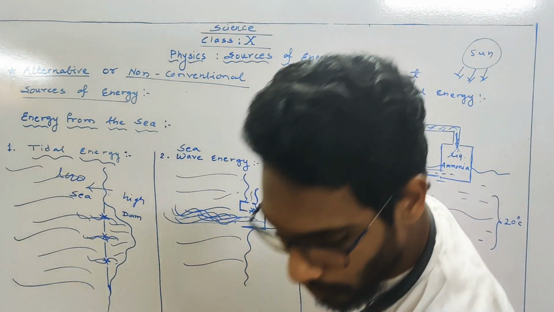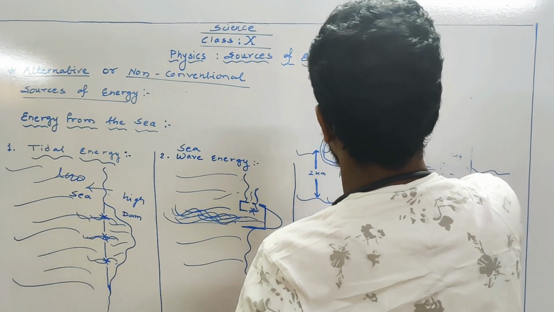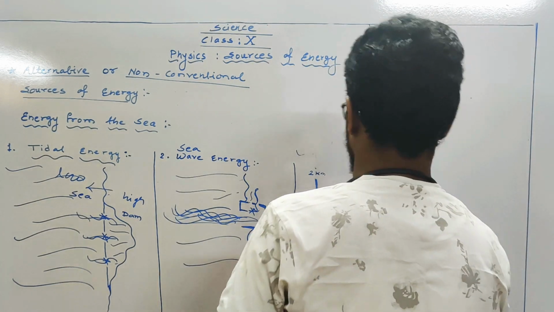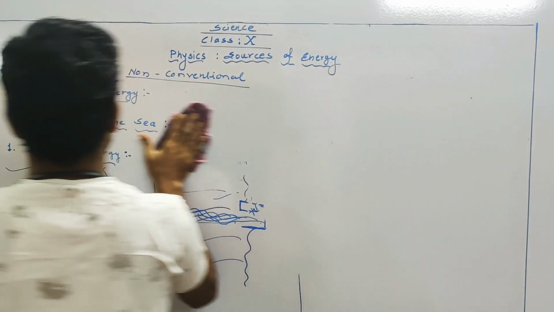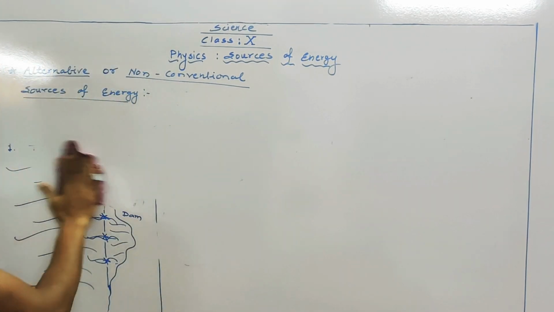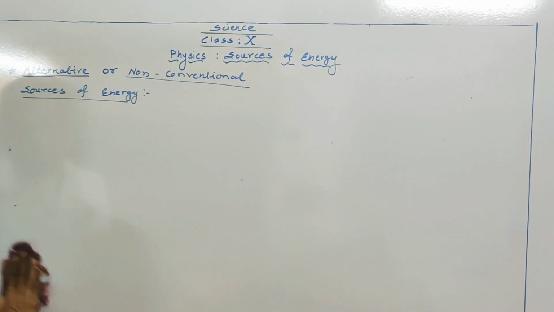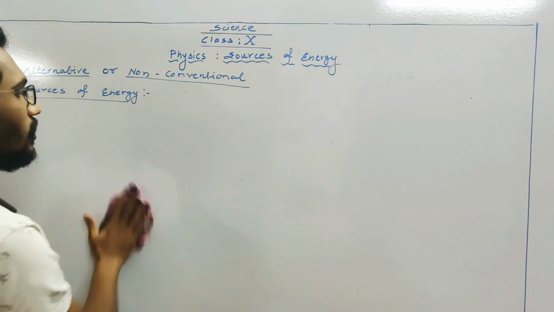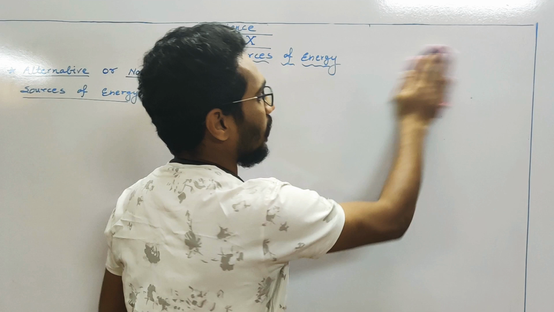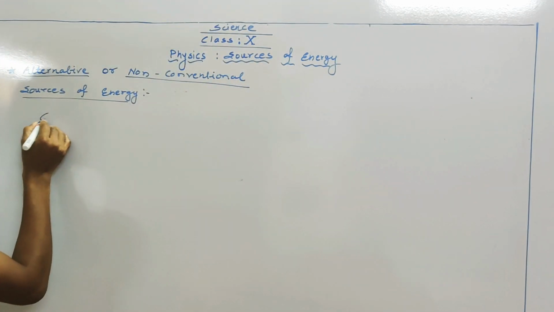Okay. Now moving toward the next particular form of energy, that is nothing but geothermal energy. The small paragraphs about each source of energy are there in the textbook. If you go through all the lines of this whole chapter, definitely you will get 3 or 4 marks as per our exam purpose. Okay. Now moving towards geothermal energy.